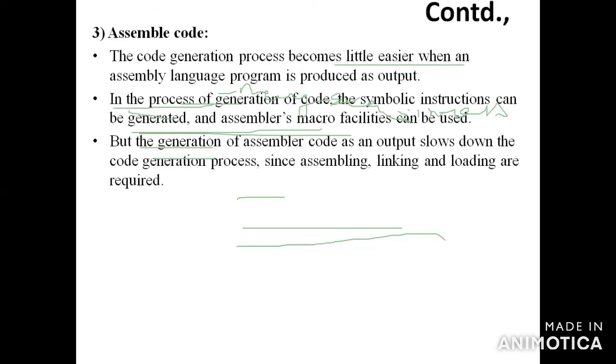The third form of object code in the code generation phase is assembler code. What is assembler code? In assembler code, assembly language will be produced as the output. This can slow down the code generation phase, since assembling, linking and loading are required. But symbolic instructions can be generated easily.